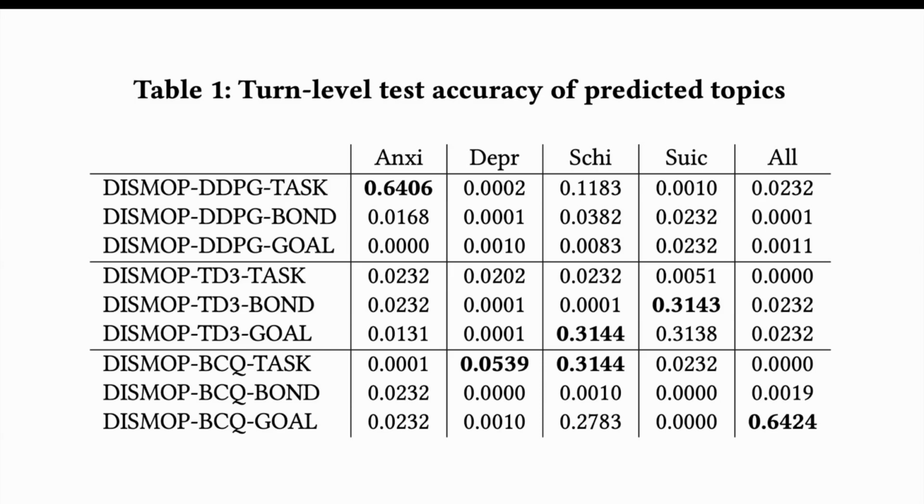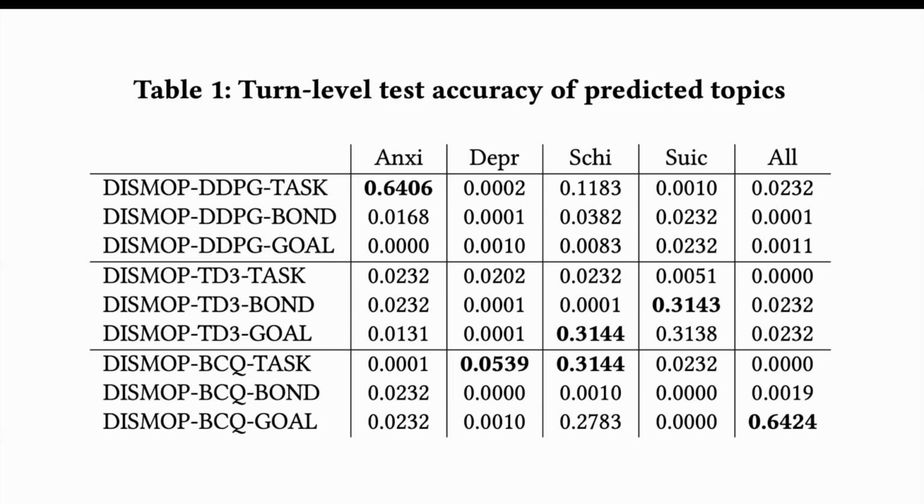Basically, we separate the data set into a test set and a training set. And we train the reinforcement learning agent on the training set, and then we roll it out in the test set to see how well it can predict the actual topics given by the therapist. Of course, this is not ground truth, because we're making an assumption that the data set tells us what is good versus what is not, since the therapist is supposed to be a trained therapist with a lot of experience.